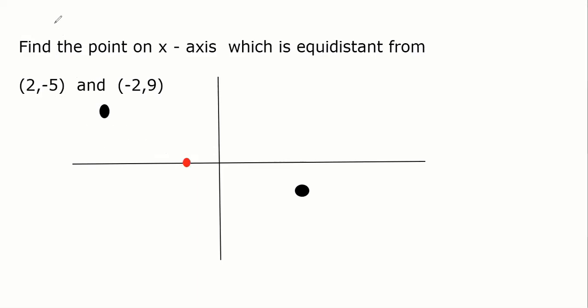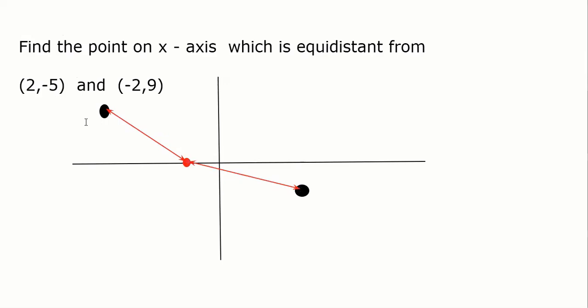Okay, I should put it in a straight line, guys, otherwise it doesn't make sense. Though it is not necessary, equidistant means the distance from this point to the other point is the same. For example, this distance and this distance have to be the same.